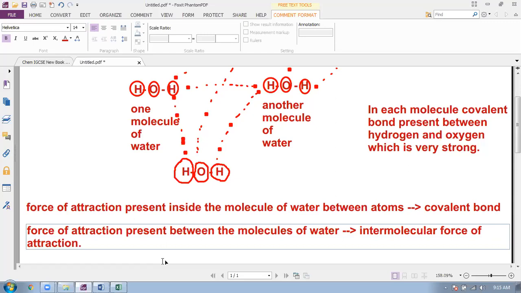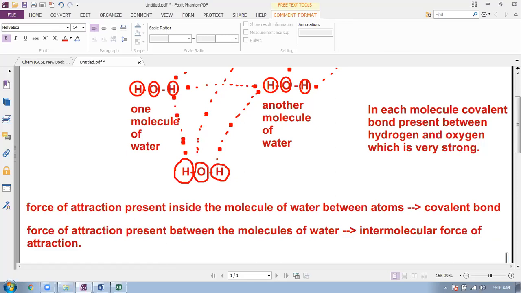You must write down these notes. These are very important notes. All right, very basic and important notes, what I'm writing, because students mix up covalent bonds and intermolecular force of attraction. They think that both are the same. Actually, both are not the same.